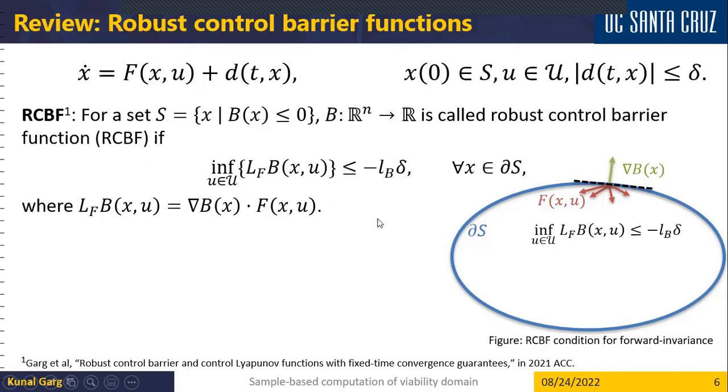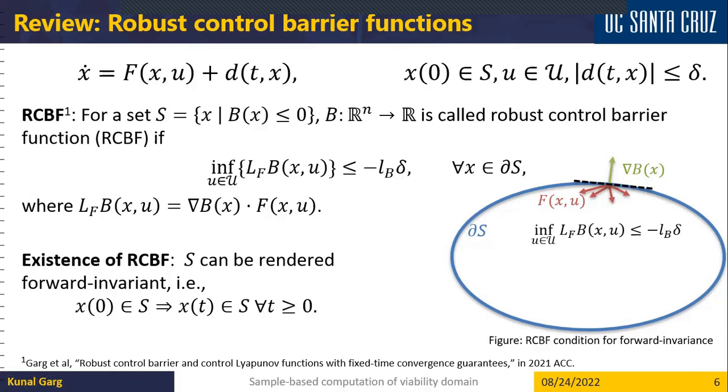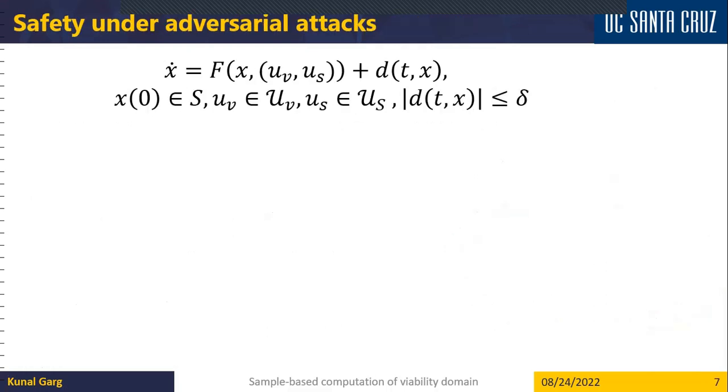And so the system trajectories can never leave the safe set S. And in turn, it means that if there exists a robust control barrier function, or an RCBF, then the set S can be rendered formally invariant, which means that if the system trajectories start in that set S, they remain in the set S at all future times.